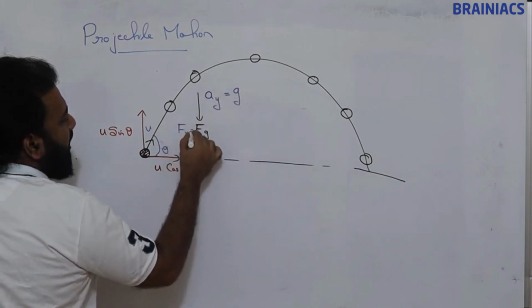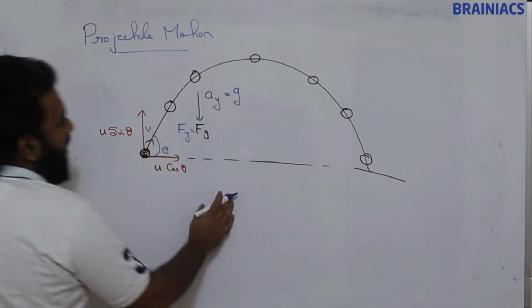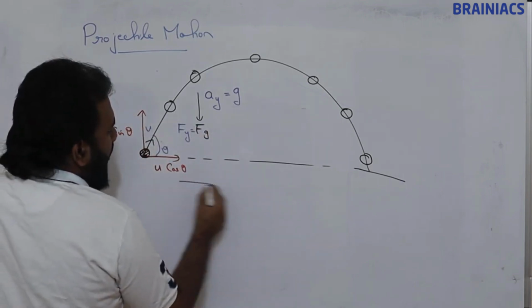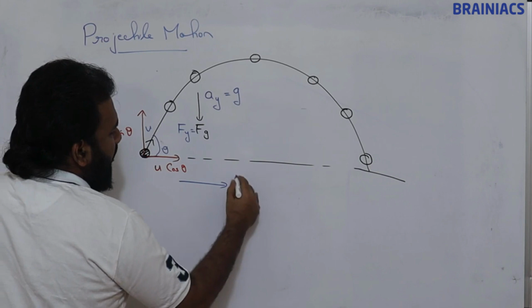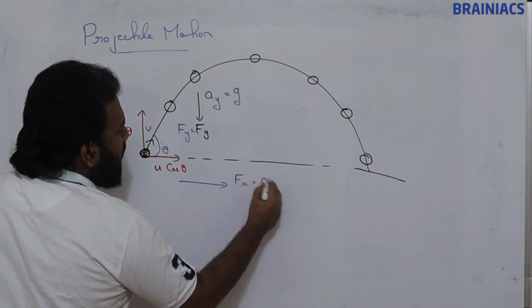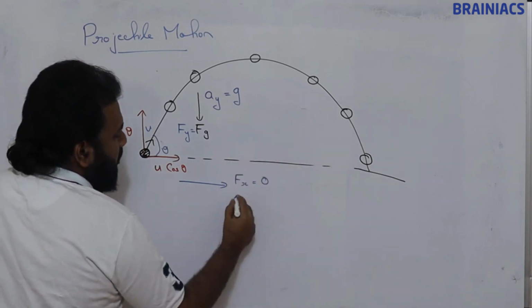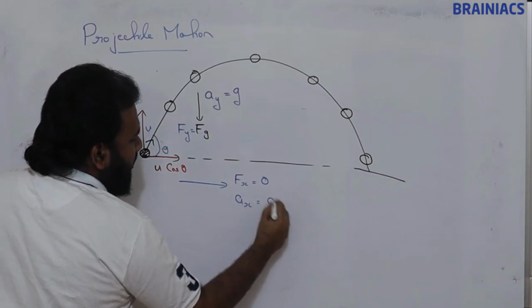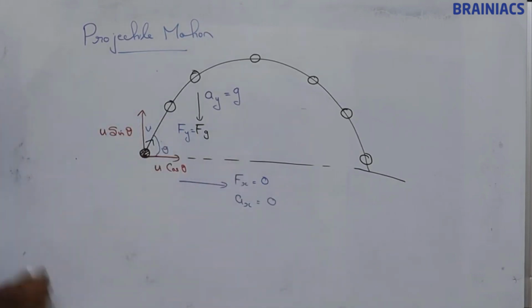Force in the y direction is Fg. Now along the horizontal direction, Fx is equal to 0. No force is there, so acceleration along the x direction is also 0.